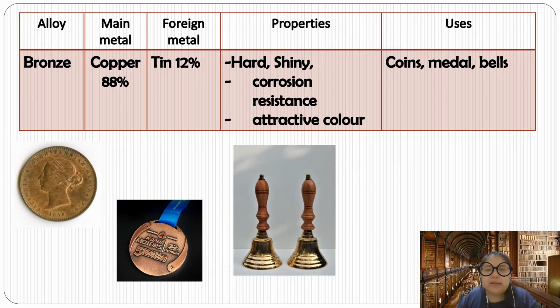First one is hard and shiny, corrosion resistant. After that, there's an attractive color. Okay, bronze has an attractive color. So where do we use it? We use it as a coin. Okay, the money, the coin. After that as a medal and also the bell. Okay, the color is just like a little bit gold, but not gold. That's bronze.